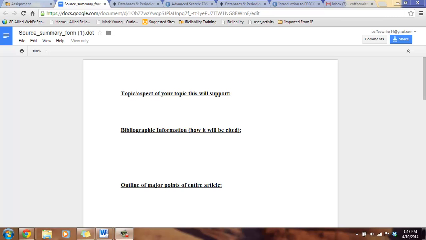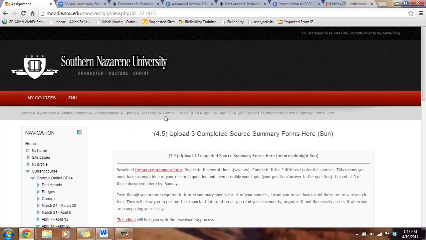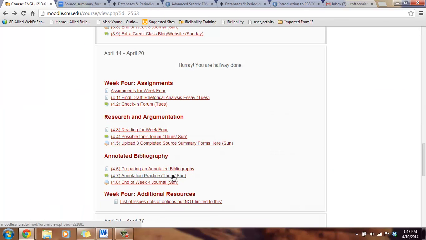Then you'll move into practice on your annotated bibliography. Which, as you can see on my cards in the second video, is something I still do after I read through a source. This saves you time so you can look through your annotations and know exactly where the information you need might be, instead of having to read through the sources themselves later. Then, as always, you need to work on your journal for the end of the week.